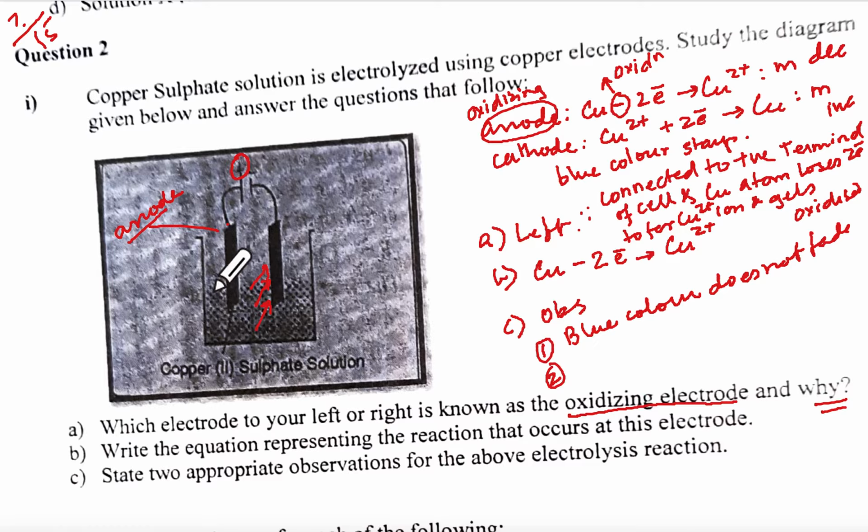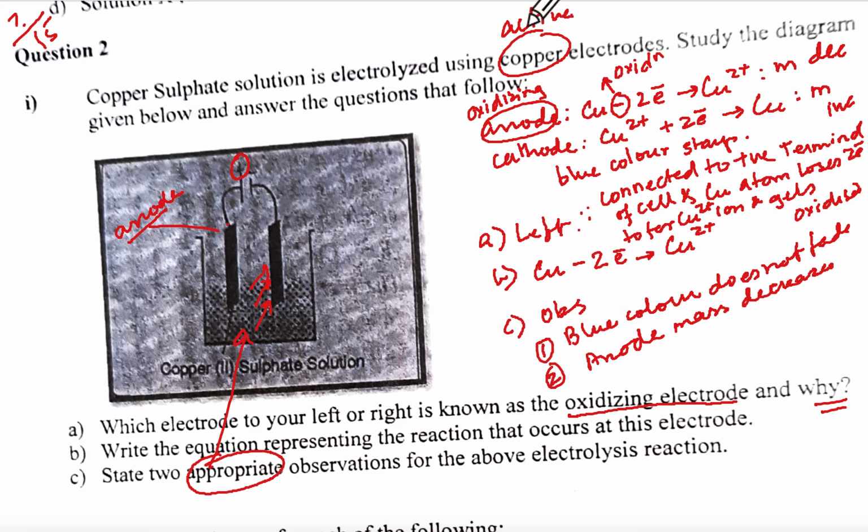So appropriate for this will be anode mass. What is happening to it? It is decreasing. Understood how to think? Even if you say cathode mass increases, you are right, but they are saying appropriate means for this particular situation. This is using copper electrode means active electrode, correct or no? So if I take inert electrode, cathode mass will increase, correct or no? Does it make sense? Okay.